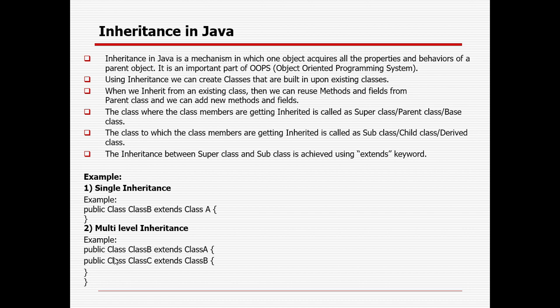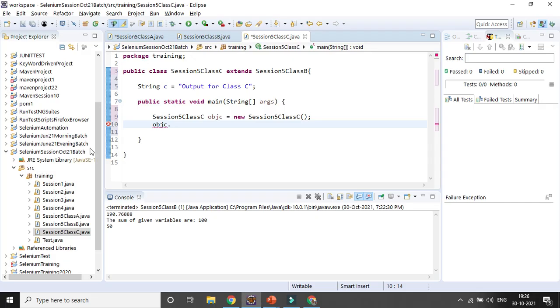So you will be writing in one class, but if you want to access all the properties, all the methods, all the variables from that class, we have to use the extends keyword, through which we will be inheriting all the properties from the parent class or the base class to the child class or the derived class, right?